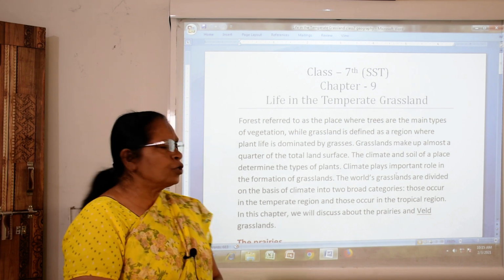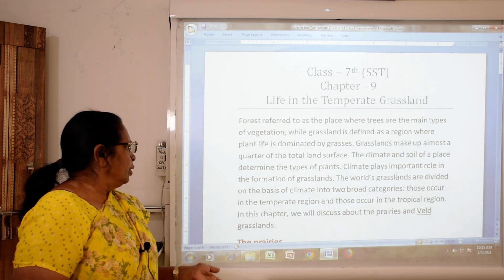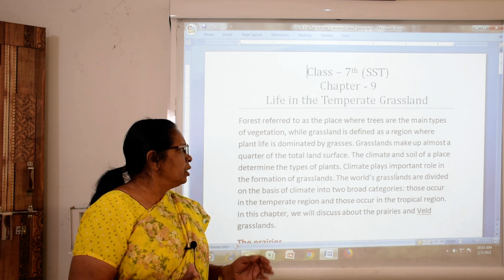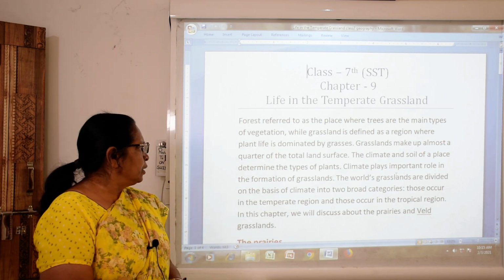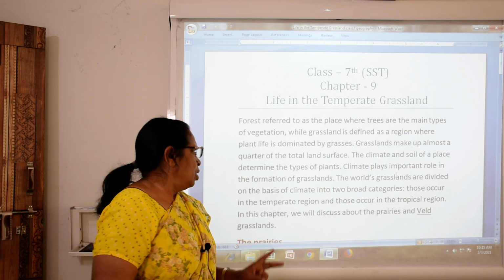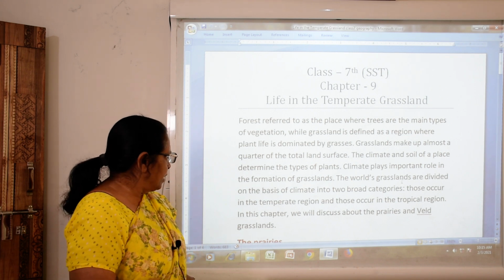So these are the two categories: the temperate grassland and the tropical grassland.